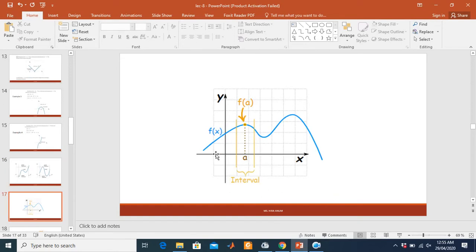Here you can see f of x, this is the graph. Here we have a point A, and this is the function value f of A. Because A is a point, x denotes the point of the function and y denotes the function value. A is a point, so it is on the x axis, and f of A is the function value, so it is defined on y.